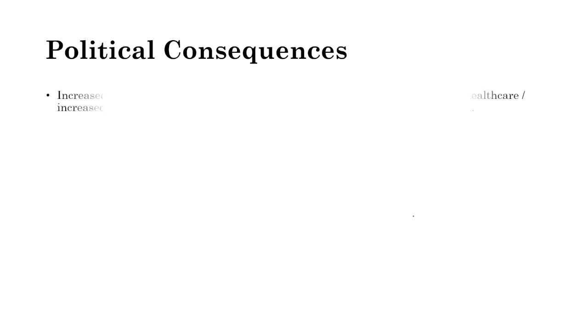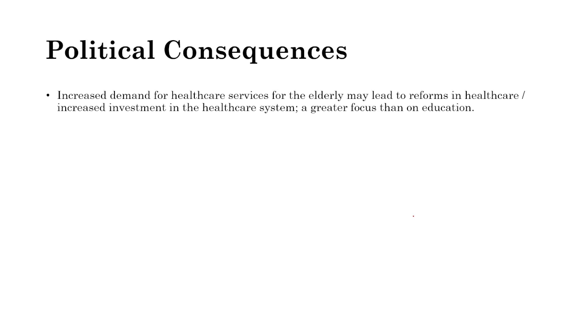So what are the political consequences? Well, we see an increased demand for healthcare services for the elderly, particularly with increased government investment and emphasis on the healthcare system. They're not going to focus on education as much. They may divert money away from education. They may close schools because we have a lower percentage of youth and children in the country, and we have a lot more elderly to take care of and focus on. That's more votes that they want to earn.